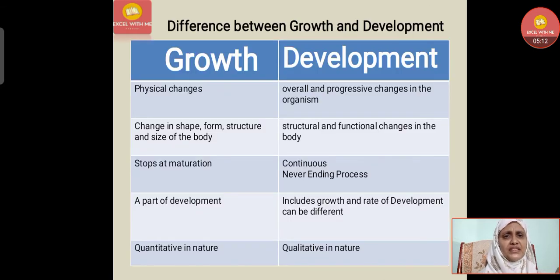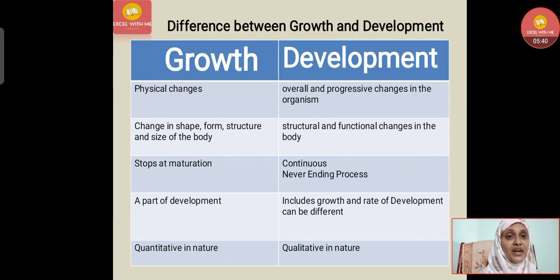Now in brief, let's understand the difference between growth and development. Growth is a physical change. Development is overall and progressive change in the organism. Growth is change in shape, structure and size of the body, and development is structural and functional change in the body. Growth stops at the maturation level, but development continues.